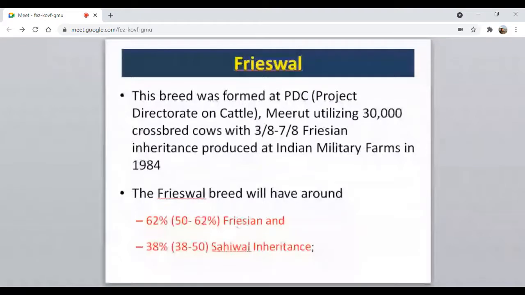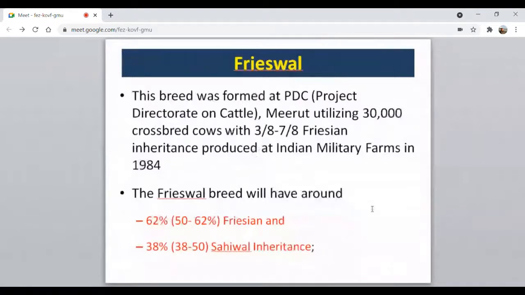So here the inheritance level from the Holstein Friesian is on the higher side as compared to Sahiwal. So this is the new breed. What they do is, this is PDC Meerut in association with many military dairy farms. They produce many crossbreds using this Holstein Friesian. Those animals they utilize for formation of this new breed, that is Frieswal.